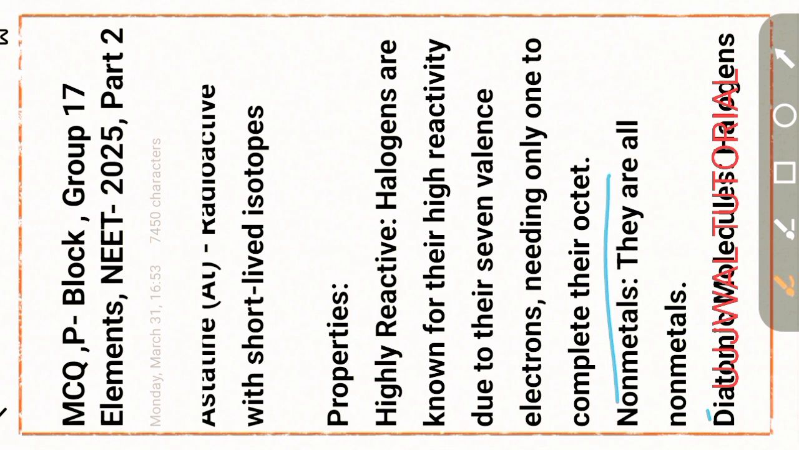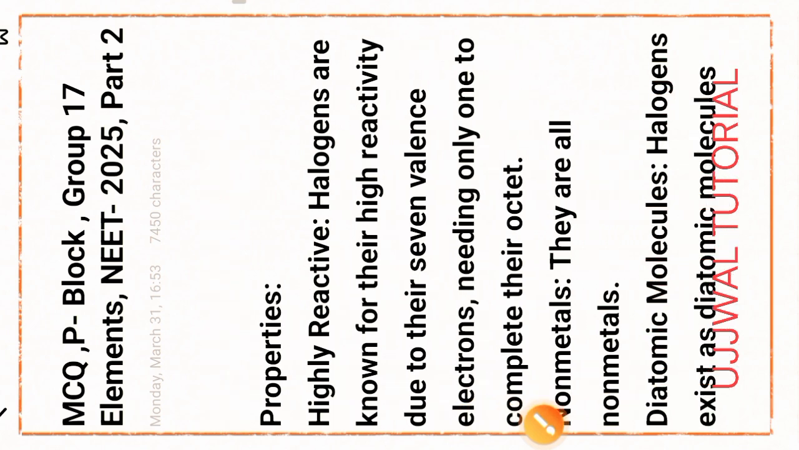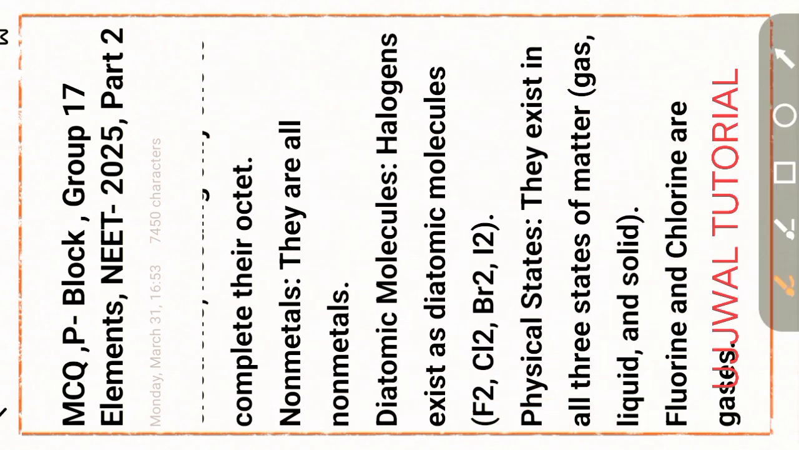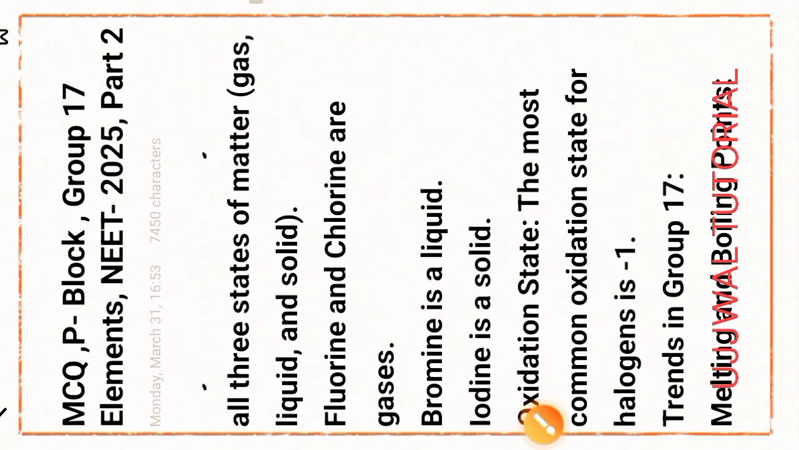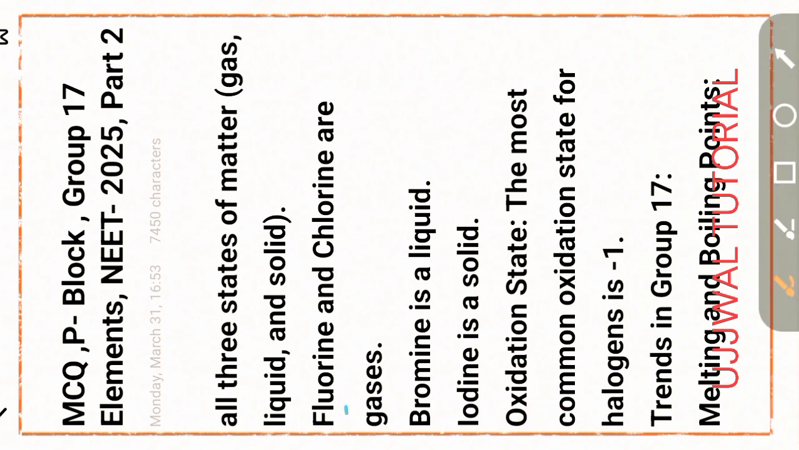They are all nonmetals and exist as diatomic molecules, that is, fluorine, chlorine, bromine, iodine. Physical state: they exist in all three states of matter, that is, gas, liquid, and solid. This is the most important part for the MCQ. Fluorine and chlorine are gases, bromine is a liquid, iodine is a solid, and astatine is a radioactive element.